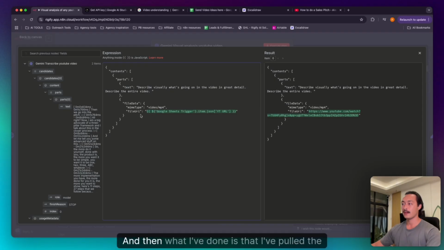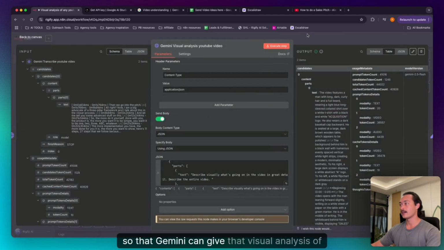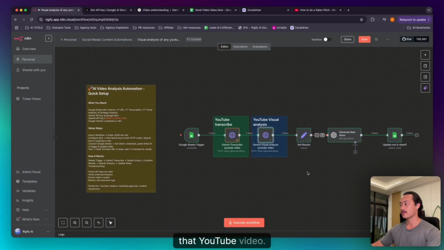And then what I've done is that I've pulled the Google Sheets trigger item.json, which is basically we're just pulling the YouTube URL and importing it into here so that Gemini can give that visual analysis of that YouTube video.